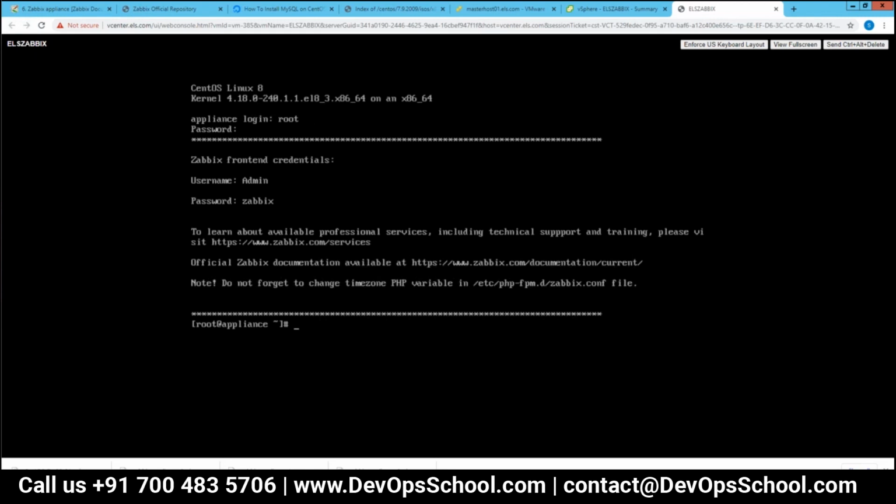So now I need to see first the network part. How can I see which IP it is getting right now, and also if I want to put a static IP, what should be the command for setting the static IP? Yes. By default, you must have got the IP through DHCP. Yeah, so you can use the ip address show command. Which command should I run?